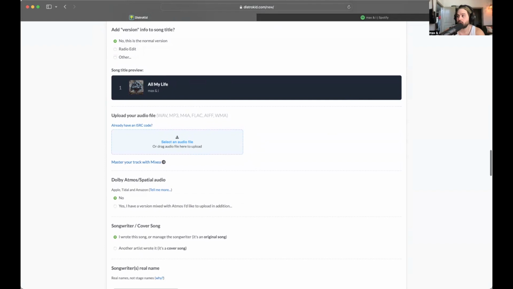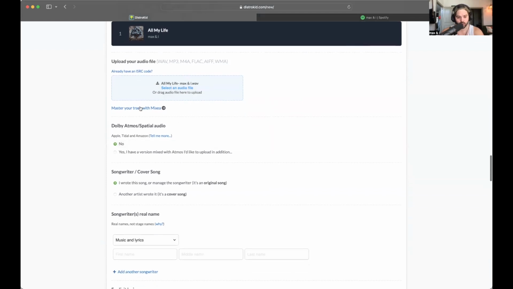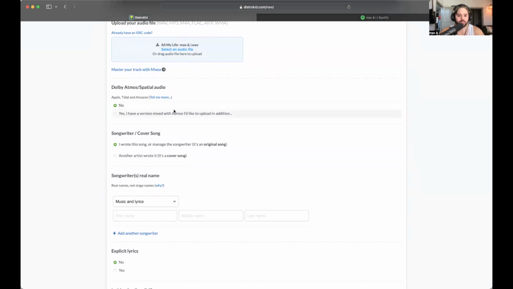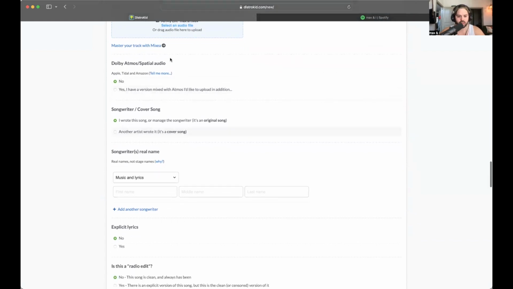So the most important part, where's the song? I'm going to click and drag the song in here. That's our final master file. For us, that was All My Life Master 1.1. I renamed it just so it's All My Life Max and I. We already mastered it, so I don't worry about that. Dolby Atmos spatial audio? No, I don't have it mixed with any of these other things going on. We did it all ourselves.